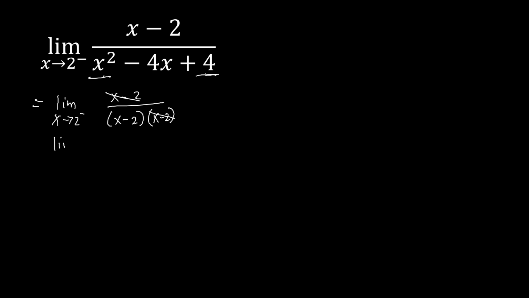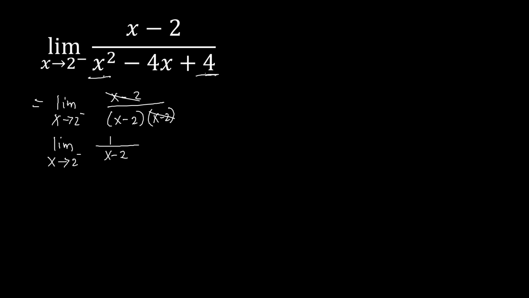So we've got now the limit of 1 over x minus 2 as x approaches 2 coming from the left side. Starting off from here, we can simply substitute that one. If you try to look at this, this is 2 minus 2, that's a 0. That means we need to identify whether we have a positive infinity, negative infinity, or a DNE. But then again, this is a one-sided limit, so this is coming from the left side. So basically, we'll just have either positive infinity or negative infinity.